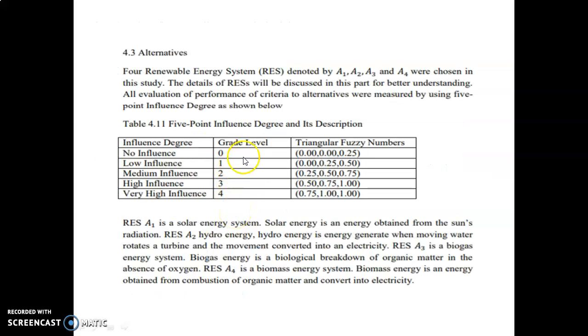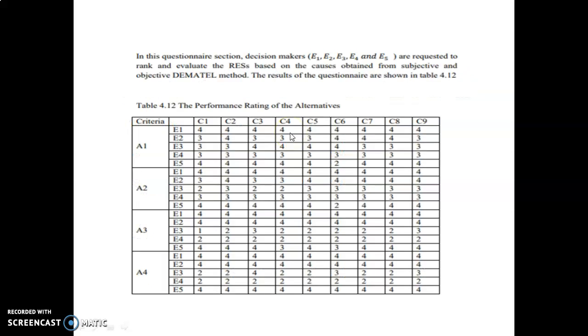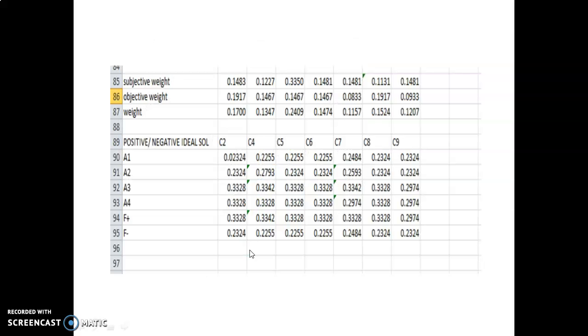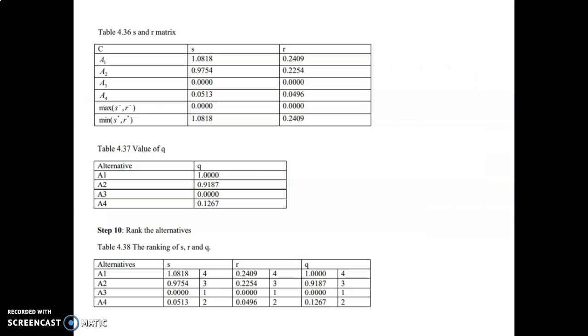For Vikor, here is the result from the questionnaire. Step 1, alternative path, and then aggregated direct relation matrix, then transform to crisp matrix, find subjective and objective weight, then find weight. This is the result for the positive and negative ideal solution. Result of S, R and Q.